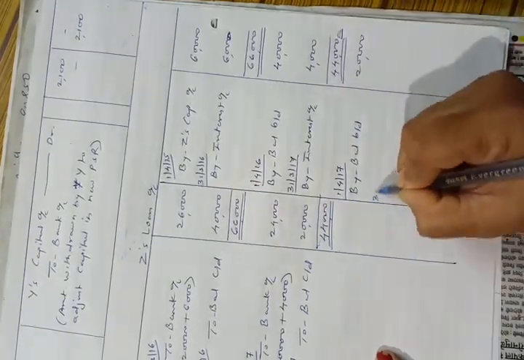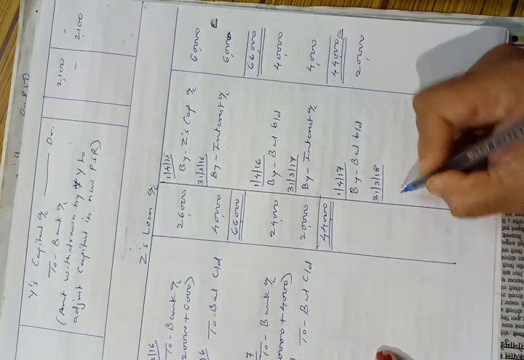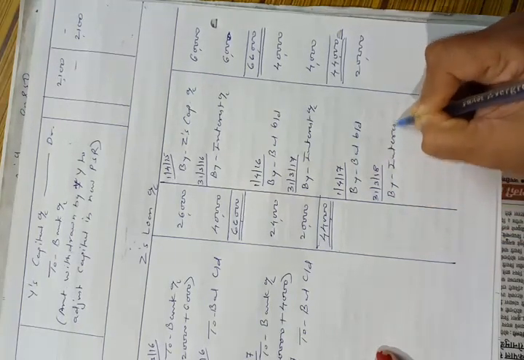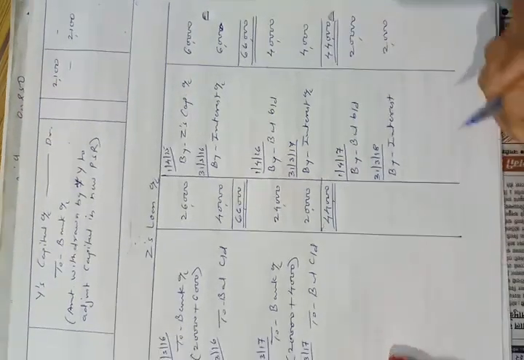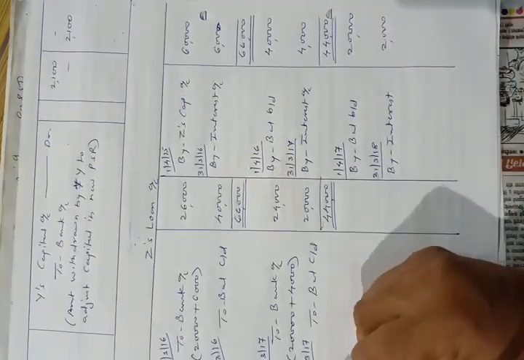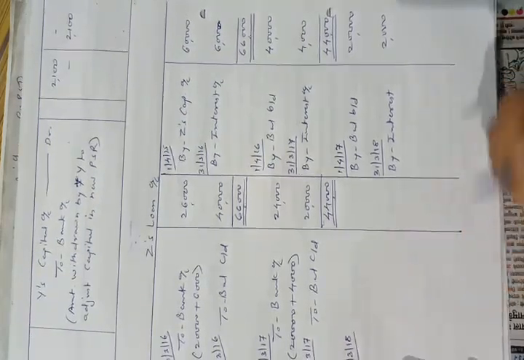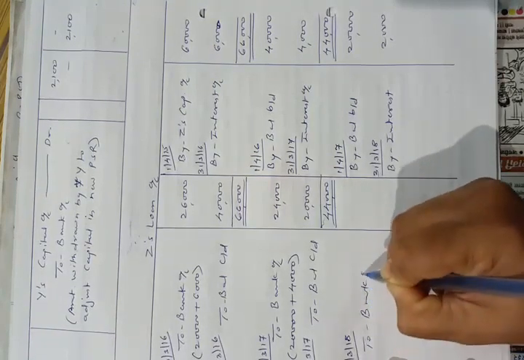Now on 31st March 18, that is at the end of the year, we will charge interest. By interest 10% of 20,000 is rupees 2,000. On that day, on 31st March 18, we will pay the final amount, that is third installment, to bank account.